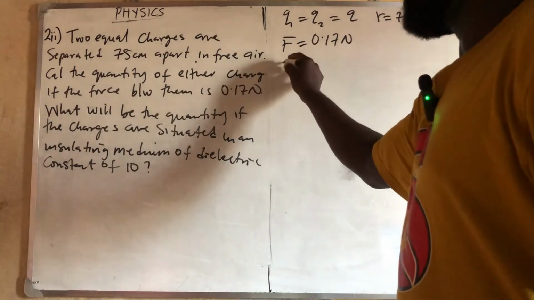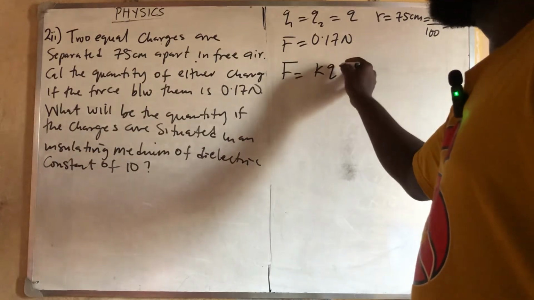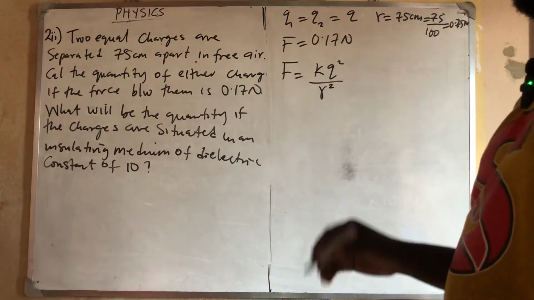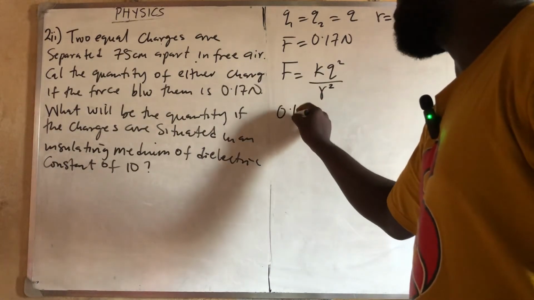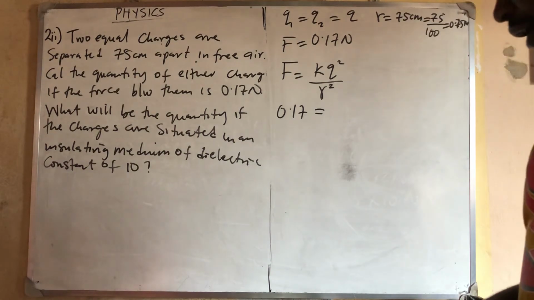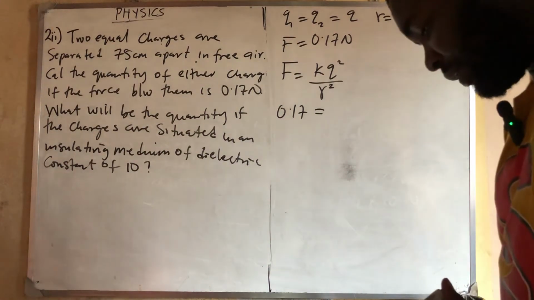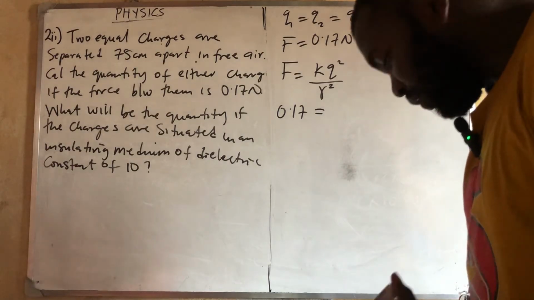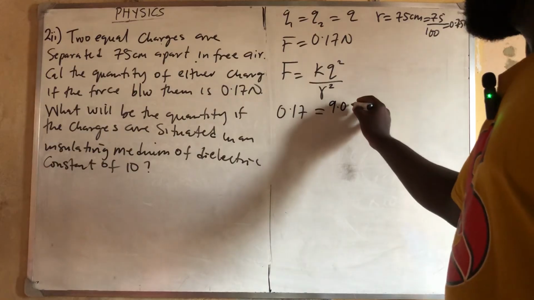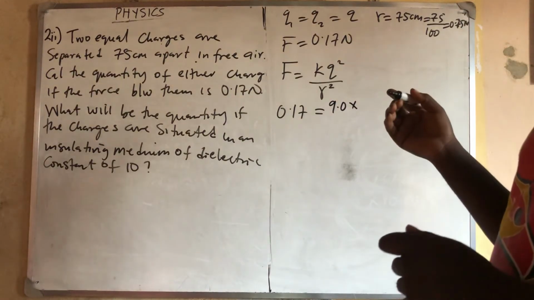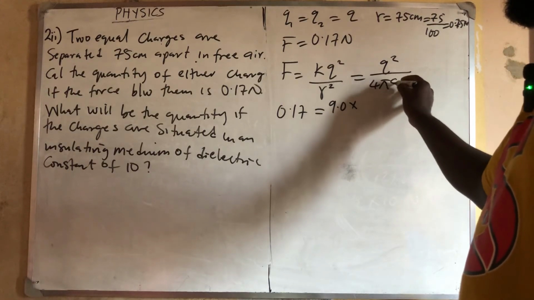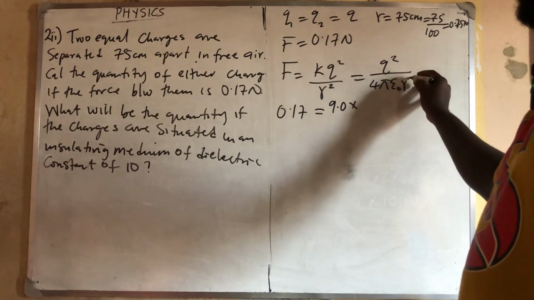But I know that my F is equal to KQ squared, if they are the same, all over R squared. So if I put everybody, I'll have that 0.17 is equal to my K. Don't forget my K is always 9.0 times 10 raised to power 9. But if you don't want to use this, you can use Q squared all over 4 pi E naught R squared.